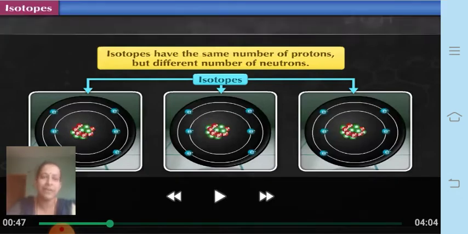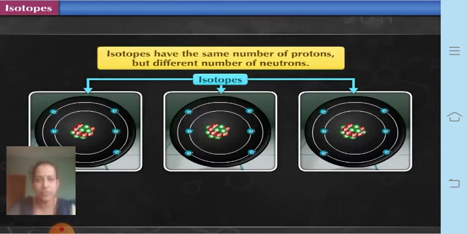Now you know that atomic mass number is the sum of protons and neutrons, and atomic number is the number of protons. So the number of protons is the same, therefore the atomic number is also the same. What differs here is the number of neutrons, and since the number of neutrons differs, there is a difference in the atomic mass number.